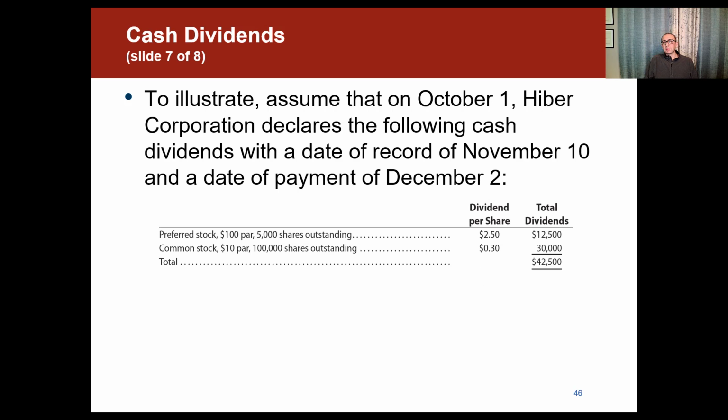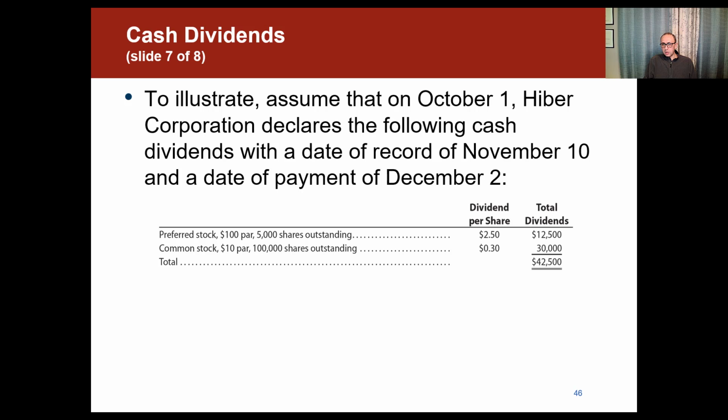So let's see this example. Assume that on October 1st, Hyber Corporation declares the following cash dividends with a date of record of November 10th and a date of payment of December 2nd. So we have three dates here. October 1st, that's the declaration date. November 10th is the date of record. December 2nd is the payment date.